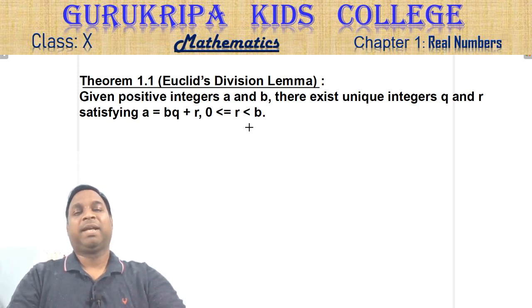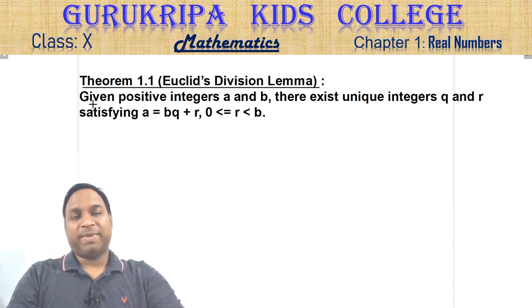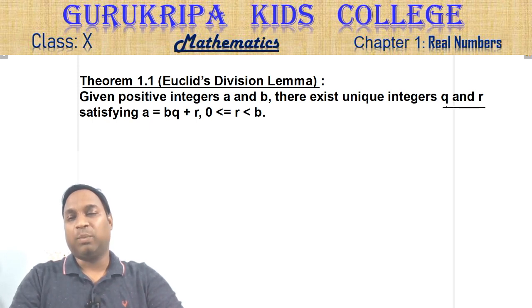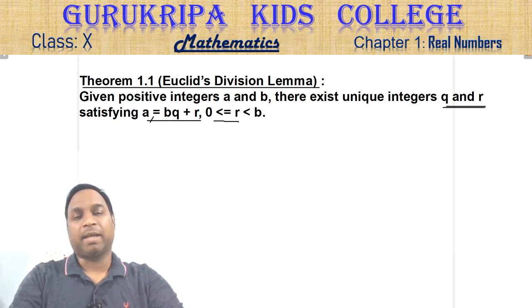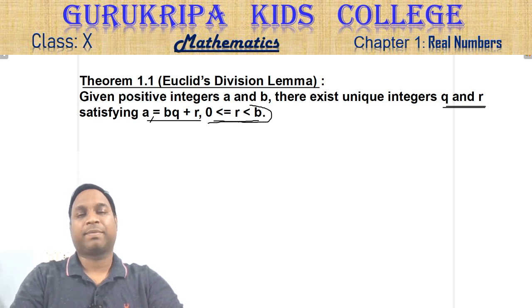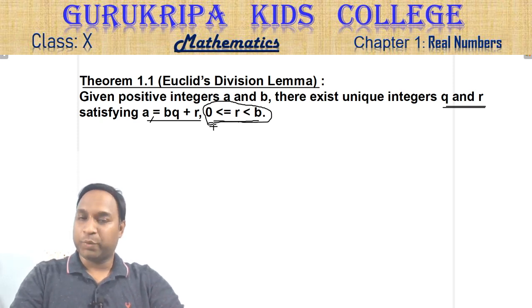Okay. So that is the definition statement. Given positive integers a and b, there exist unique integers q and r. Q and r both are unique, satisfying the equation a is equal to b times q plus r, where 0 is less than or equal to r, and b is obviously greater than r. This is Euclid's division lemma.